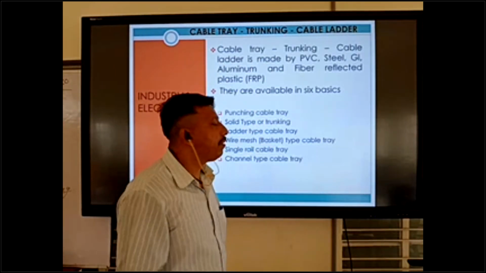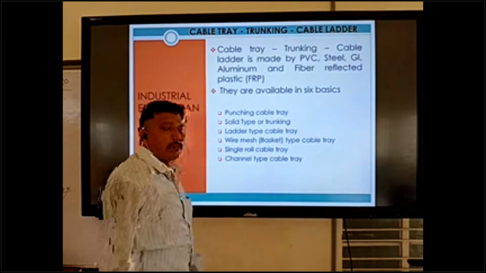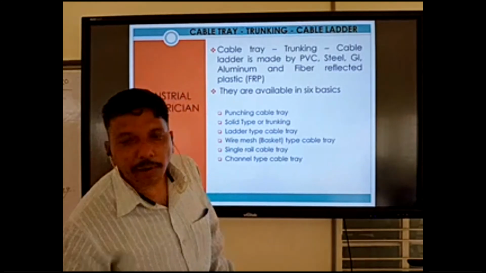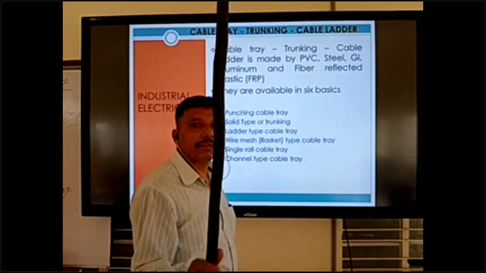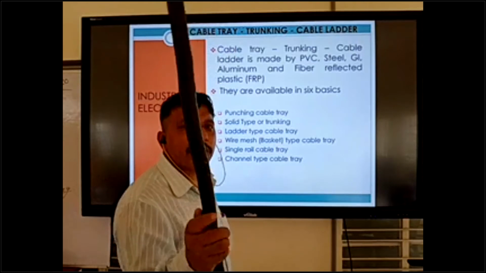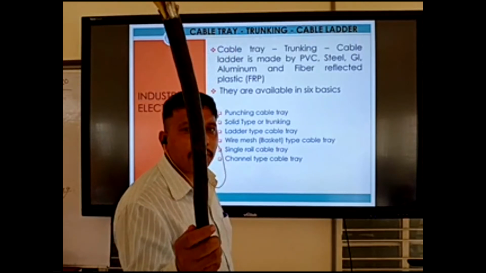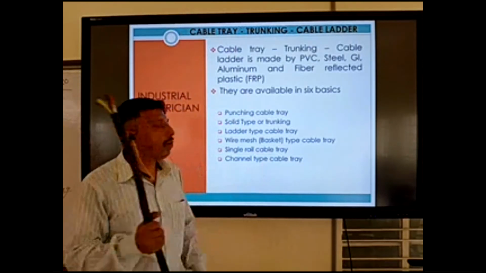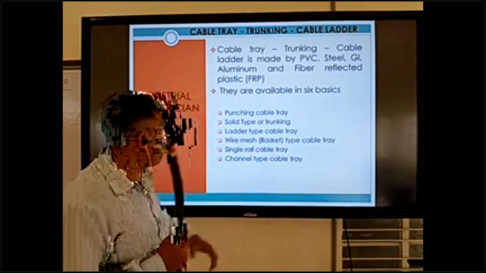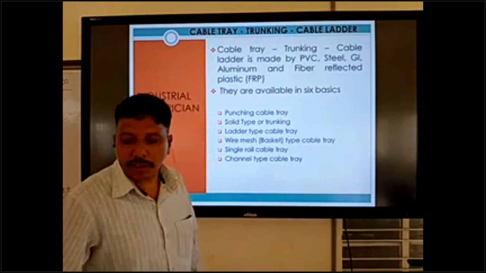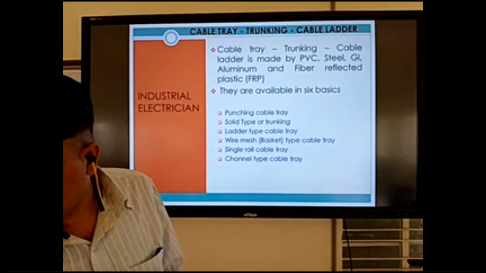Running time we can use solid type. Punching type is for small cable, like this one. These two are not a concern. This is the normal small one.